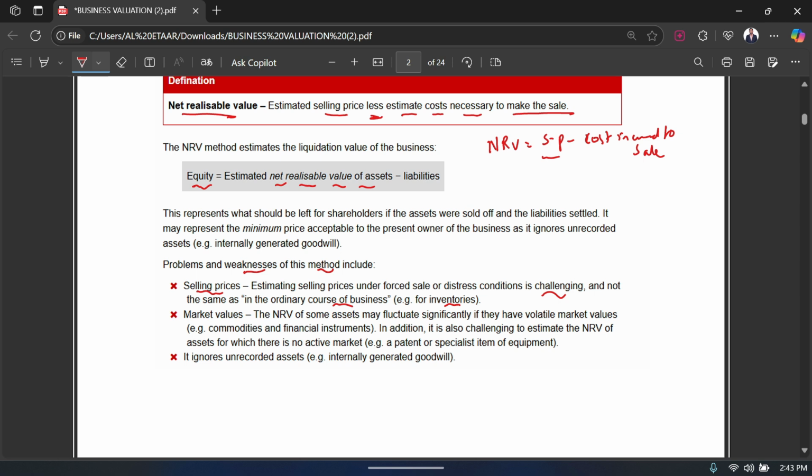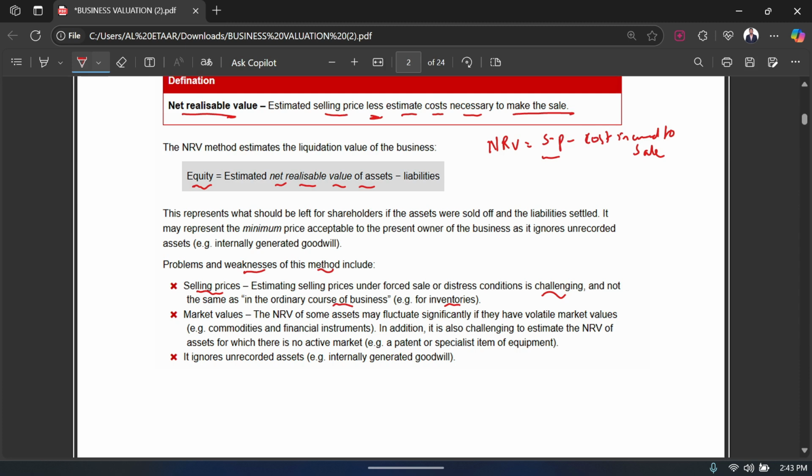But again, what it says over here is that if there's a forced sale or distress condition, which means that you are just trying to get a selling price very quickly, immediately, you just want to get rid of your things and you're just trying to calculate or estimate any price that you can get.